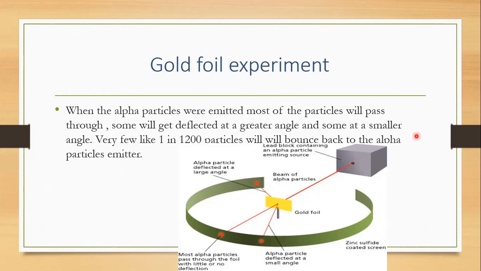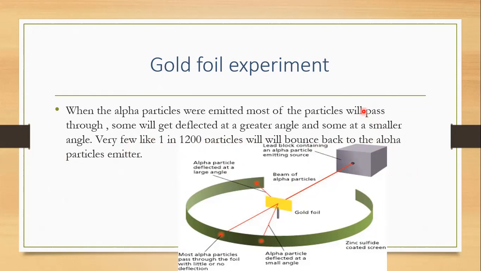And very, very few, like 1 in 1200 particles, bounce back to the alpha particle emitter.